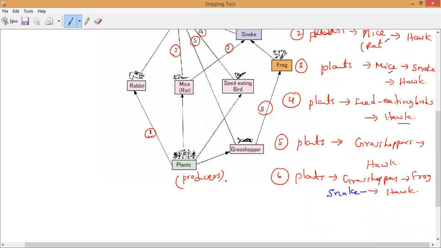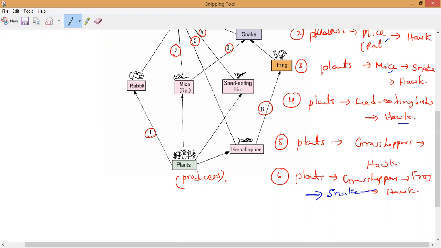Snake will be eaten by the hog. Okay. Very good, Kevin. Frog, snake, and hog. That is. So we can say in this food chain, plants are eaten by grasshopper. Grasshopper is eaten by frog. Frog is eaten by snake, and then snake is eaten by finally